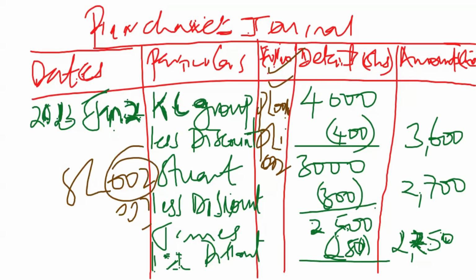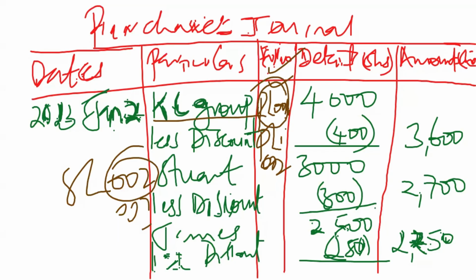So if I have received goods from KC Group and this supplier was 001, the moment I have another supply from the same person, I will just write the same reference or the same folio. That's the implication here.